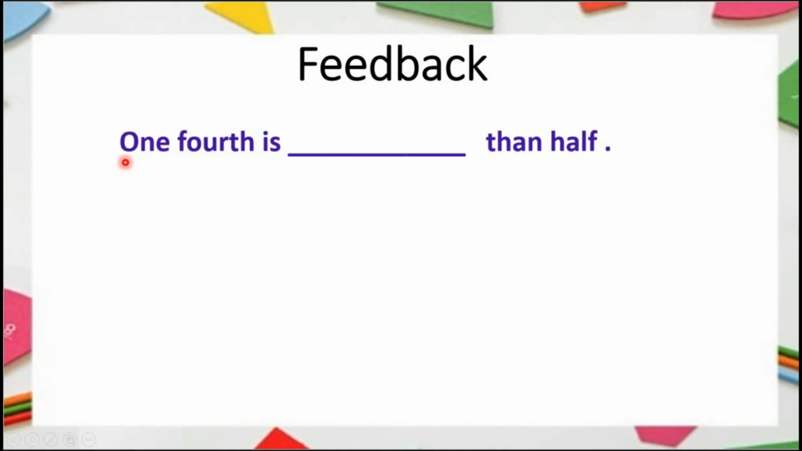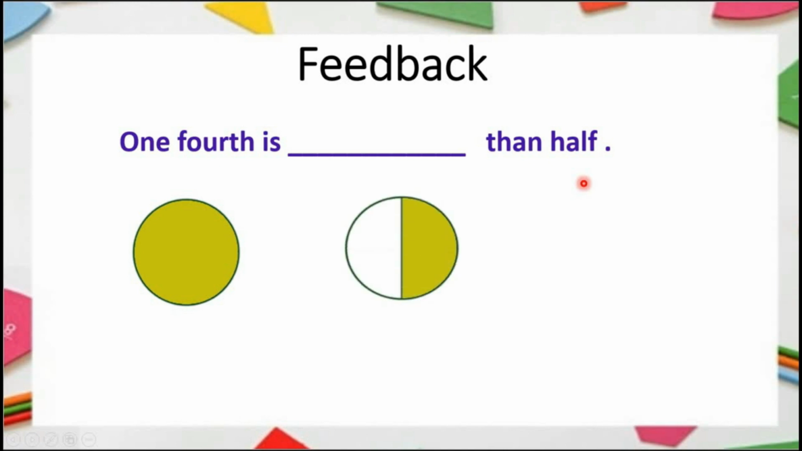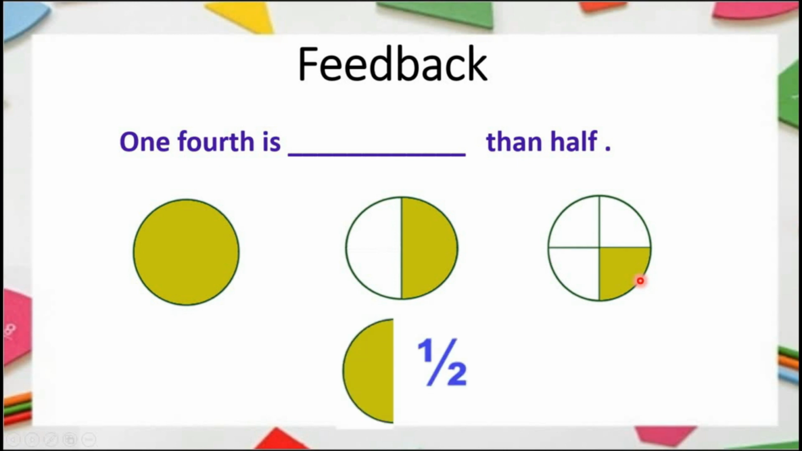Okay, my dear students, look, 1/4 is dash than half. So 1/4 is smaller than half or greater than half. Let's see. Look at this whole circle. If we divide this whole circle into 2 equal parts, each part is called half. Again, if we divide this whole circle into 4 equal parts, each part is called 1/4. So look, this is half and this is 1/4.